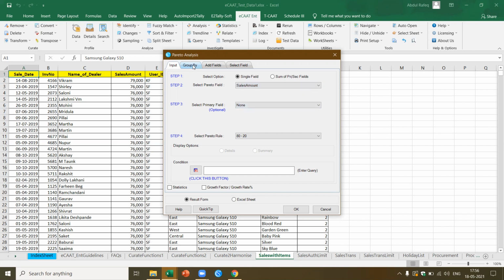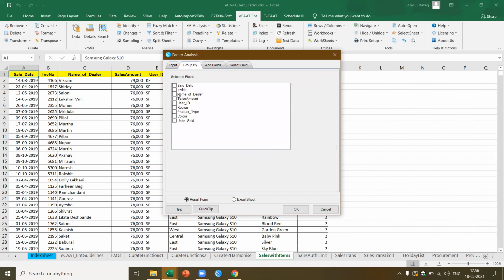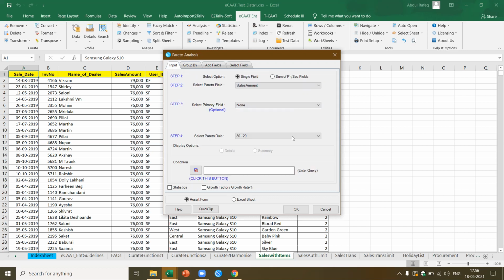Now here I want to group it based on the name of the dealer, right? That's all. If I want to do any further analysis, I can also select a second field. So based on each dealer, I want to find out the sales amount, and I can get the result on a form, or get it in an Excel sheet directly. Now I say okay.